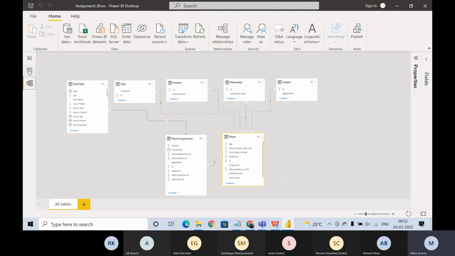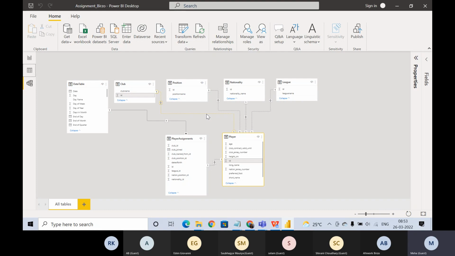Then what we could have done is we could have joined this ID with that club ID. But in this case, the relationship is getting created between club ID and player ID. This is the player ID in this table. Under the player table, the ID column that you are seeing is player ID. And under the club table, that ID you are seeing is club ID, right? So what the problem I was thinking was that there will be no merge between player ID and club ID. That was the confusion, right?